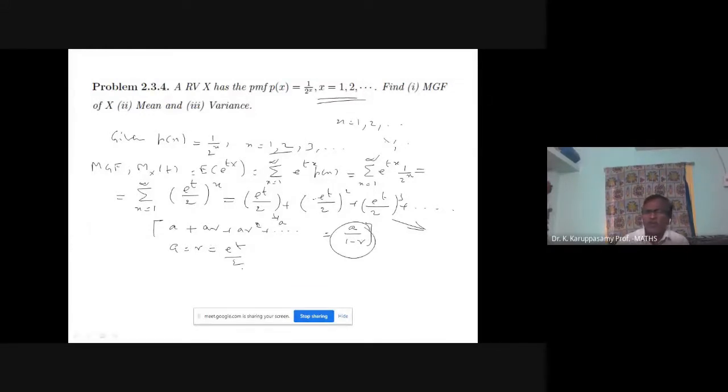I am going to use this formula. The moment generating function is equal to A by 1 minus R. So A value e power t by 2, over 1 minus e power t by 2.